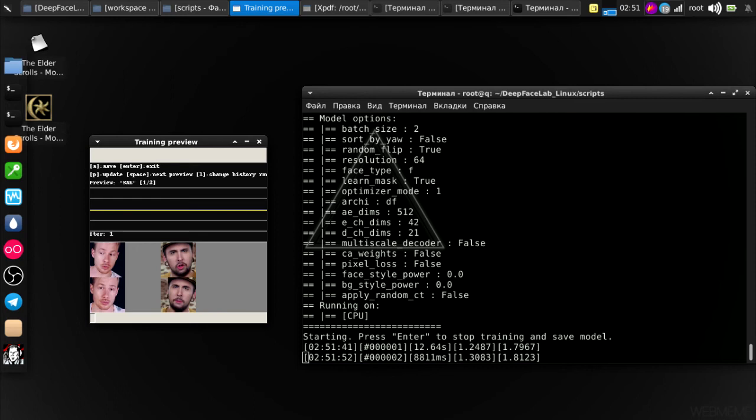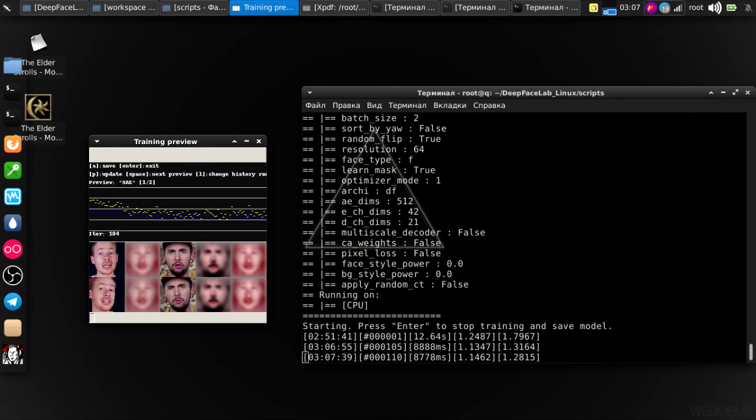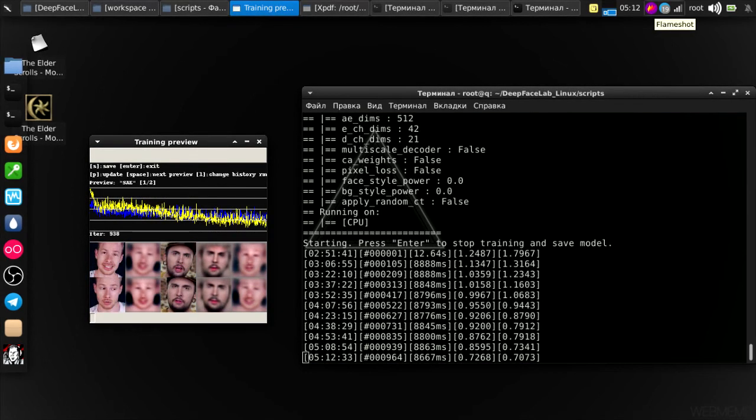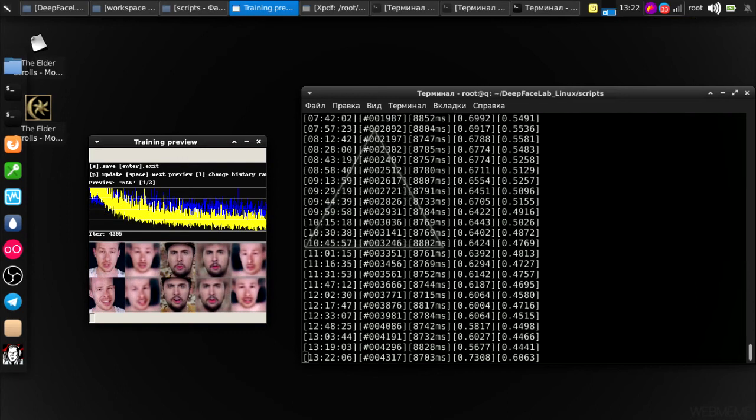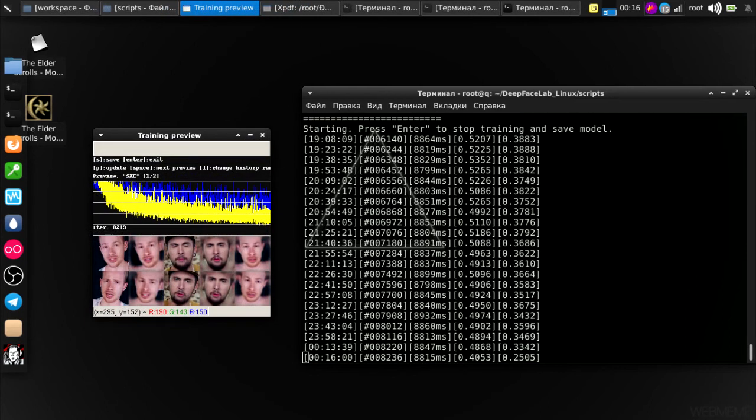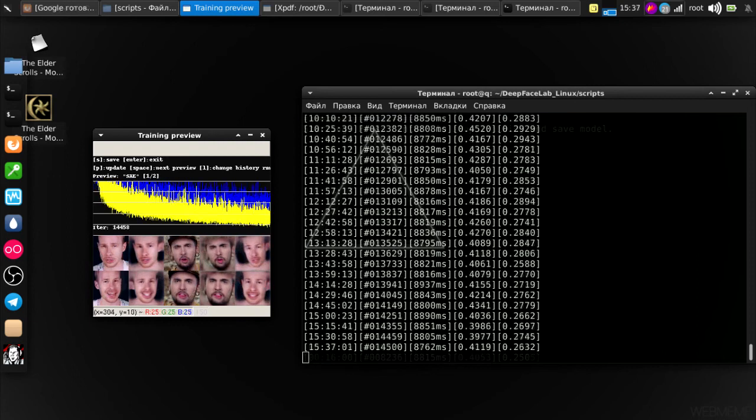After that, we can observe the work of the neural network. Over time, the images obtained with it will become clearer. Remember, for correct operation, the number of neural network passes must be more than 20,000. My neural network worked for 4 days without stopping, and about 14,000 passes came out. I stopped her. I understand perfectly well that the result will be far from perfect.